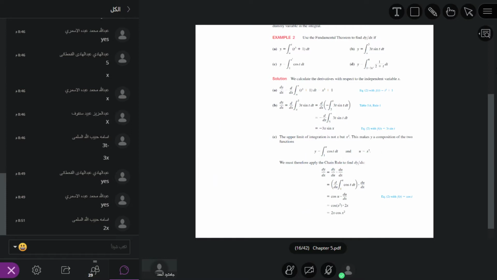So let's see, we solve this question here. What is this? Basically, we are taking u is equal to x square. So at x square we put u. Now we use the chain rule to find dy over dx.